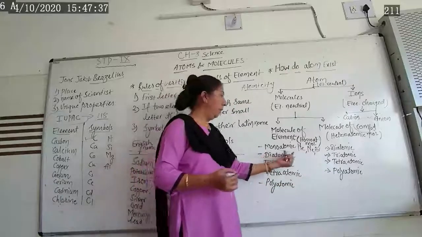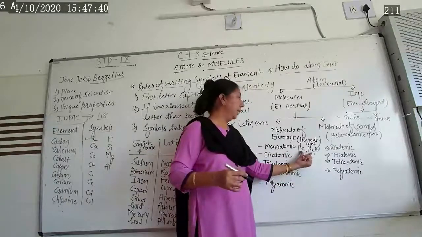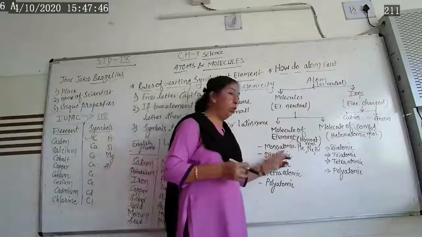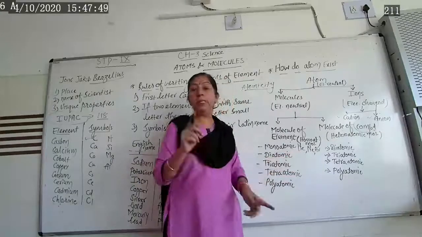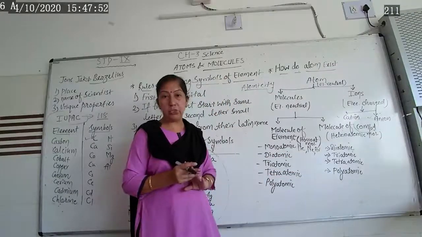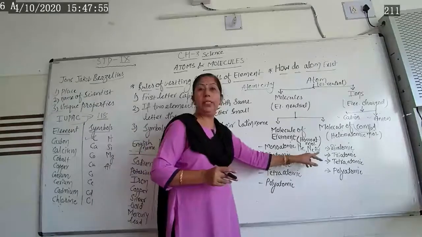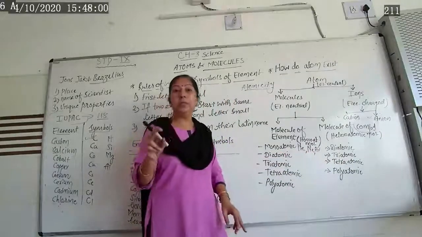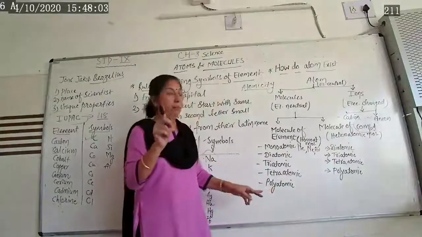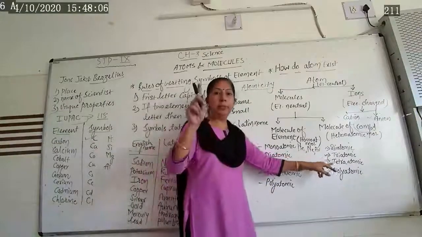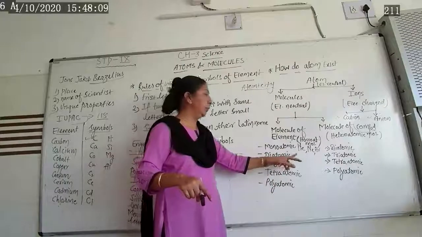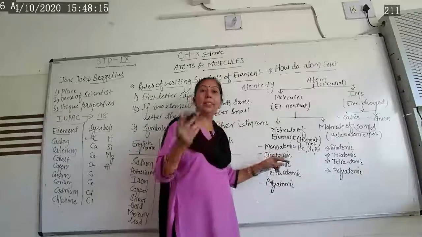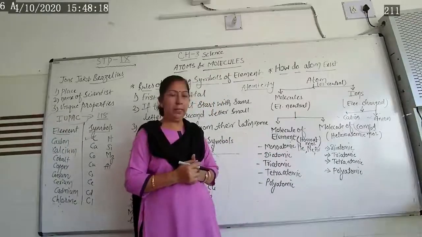We are saying they exist in the form of single atoms. So that's why they always exist in single form. Monoatomic. Mono means single. So helium we always write as He, never He2 or Ne2 like that. Neon, Ne. Argon, Ar. Krypton, Kr. All the elements of group 18: helium, neon, argon, krypton, xenon, these are known as the noble gases or inert gases. They always exist in mono form, meaning single form.